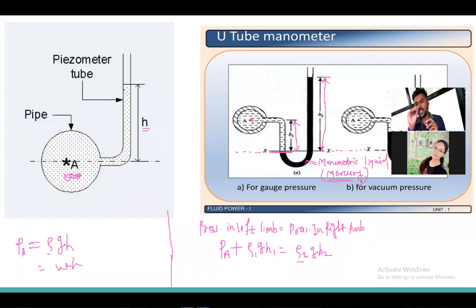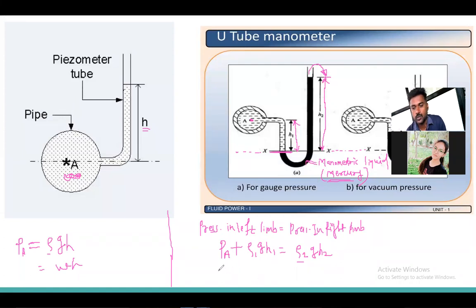When there is a pressure rise, even a high pressure will give only a small deviation in height. So the liquid will not fall down from the right limb. It will give a small rise for high pressure due to the high density of the mercury.